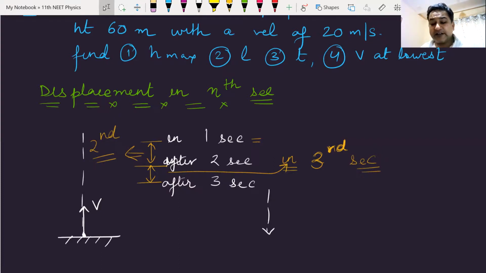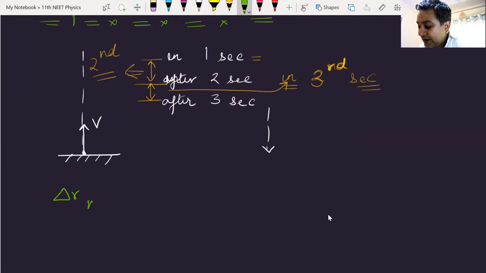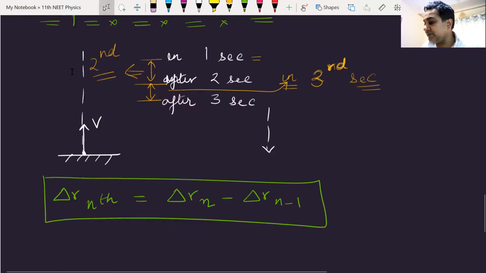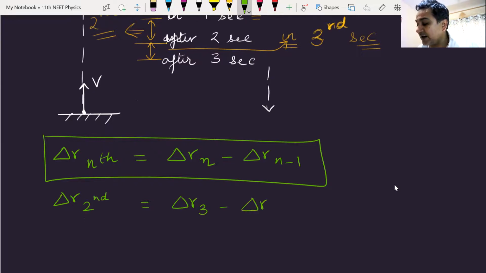On similar lines, displacement in the nth second will be equal to displacement after n seconds minus displacement after n minus 1 second. I can write it vectorially, but I'm not using vectors. What does that mean? If I have to find the displacement in the third second, it will be equal to displacement in 3 seconds minus displacement in 2 seconds.